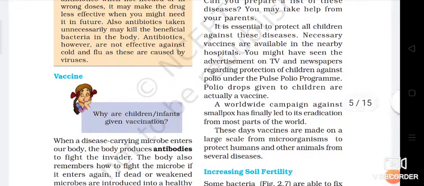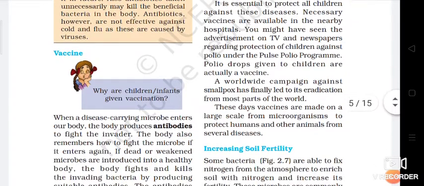A worldwide campaign against smallpox has finally led to its eradication from most parts of the world. Just because of such vaccination programs, nowadays it is very rare to see smallpox disease in various countries. Some countries are actually free from smallpox disease just because of the regular vaccination of polio and smallpox. These days vaccines are made on a large scale from microorganisms to protect humans and other animals from several diseases.